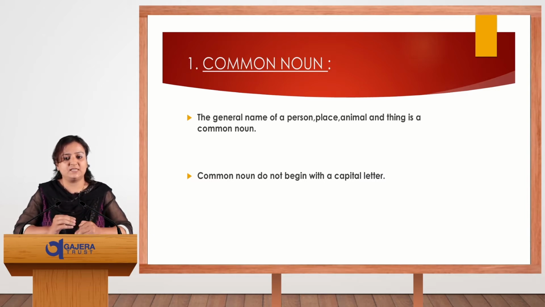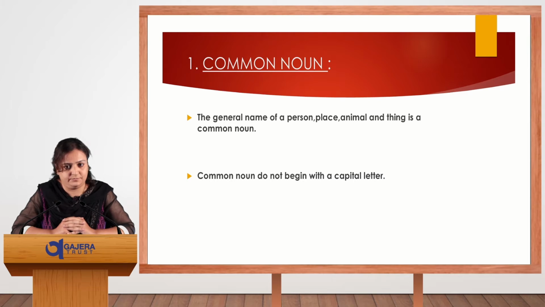For example, for person: boy, uncle, teacher, doctor, engineer. For place: city, society, school, library, hospital. In the category of animal, we take birds and insects also.